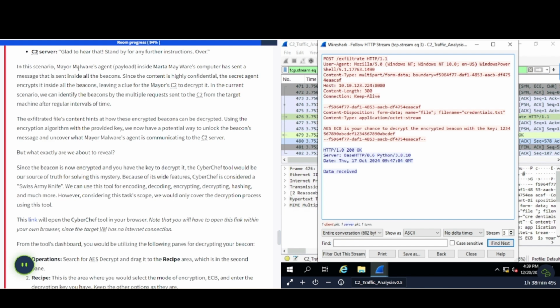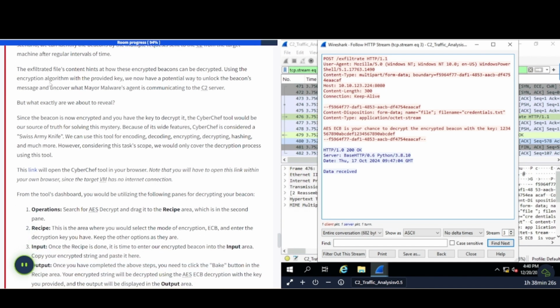In this scenario, Mayor Malware's agent payload inside Martyr Mayware's computer has sent a message that is sent inside all the beacons. Since the content is highly confidential, the secret agent encrypts it inside all the beacons, leaving a clue for Mayor's C2 to decrypt it. In the current scenario, we can identify the beacons by the multiple requests sent to the C2 from the target machine after regular intervals of time.